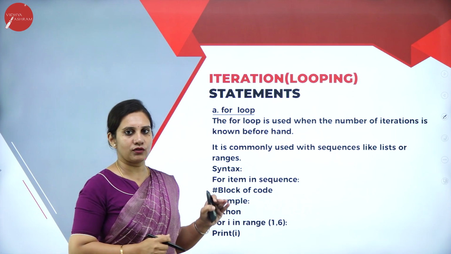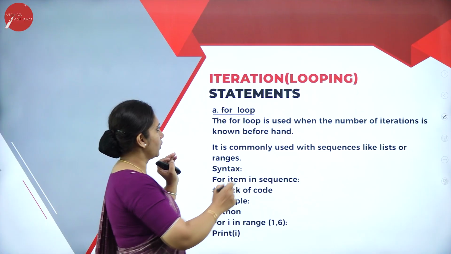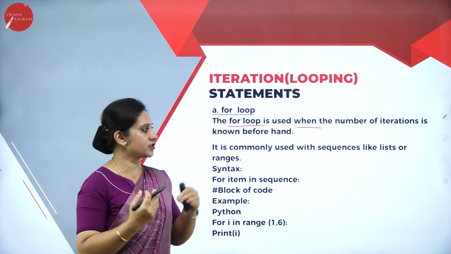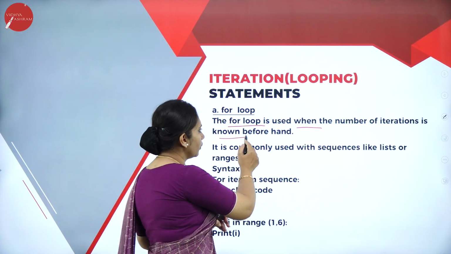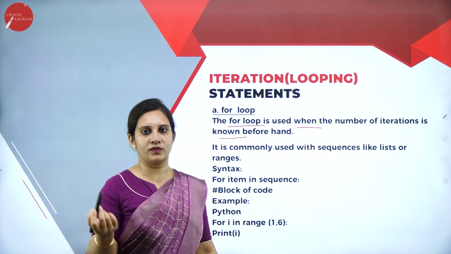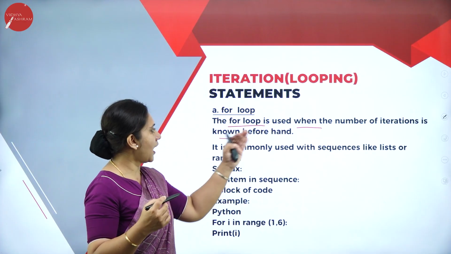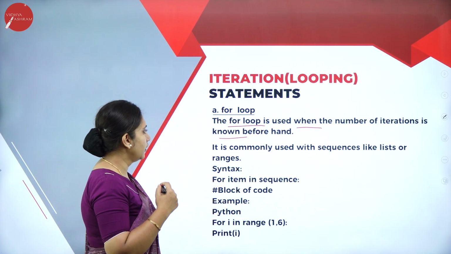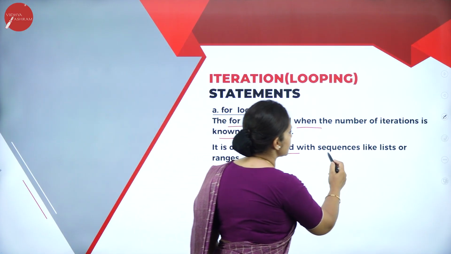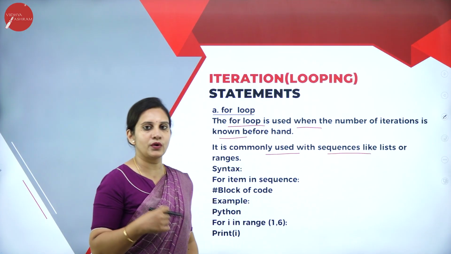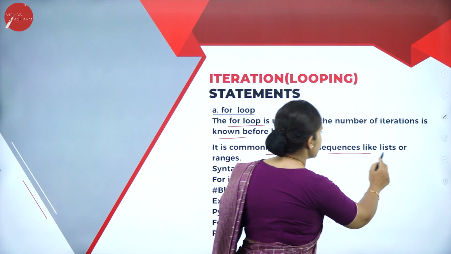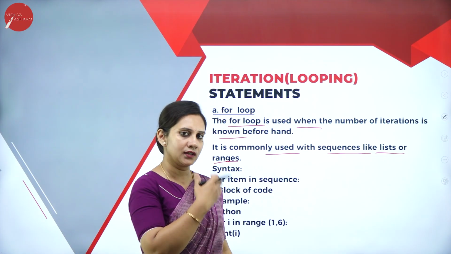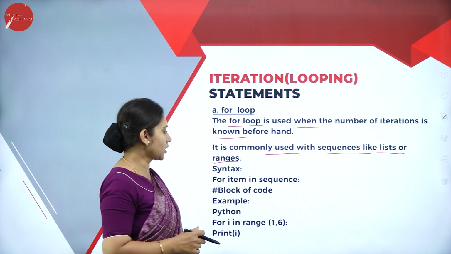Under this, we have a for loop. What is a for loop here? A for loop is used when the number of repetitions or iterations is known beforehand. So the iterations are known beforehand, we use the for loop. It is commonly used with sequences like lists or ranges. What are lists and ranges? In the further slides we will check.